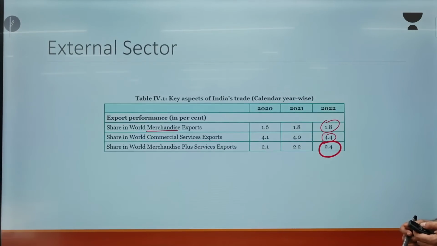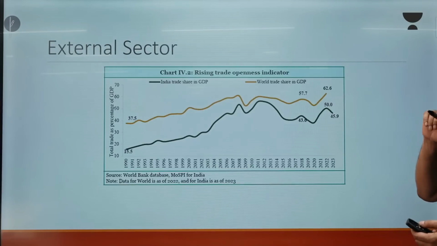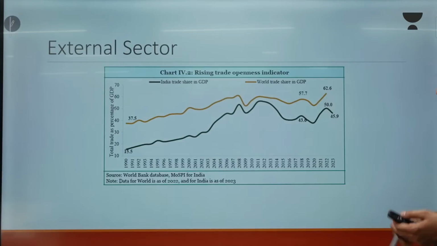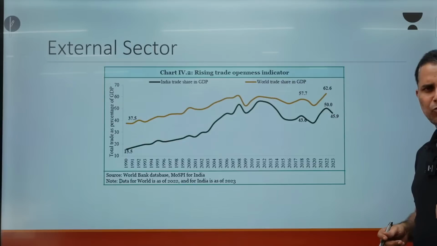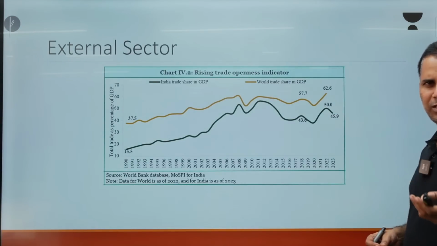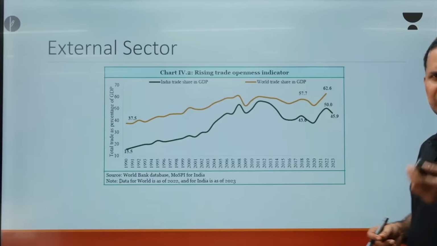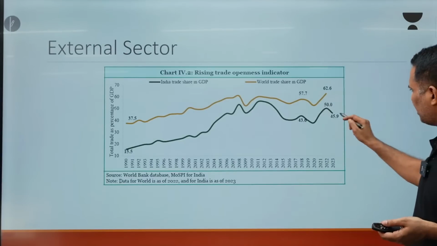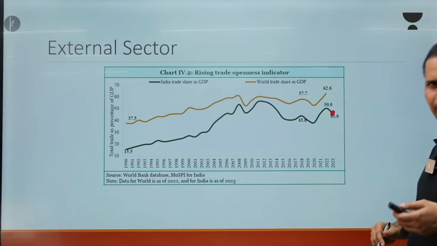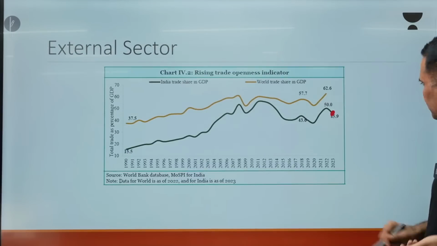Then this is the trade to GDP ratio. So our export is around 22%, import is around 24%, so it is around 47% of GDP. This is export and import of goods and services.